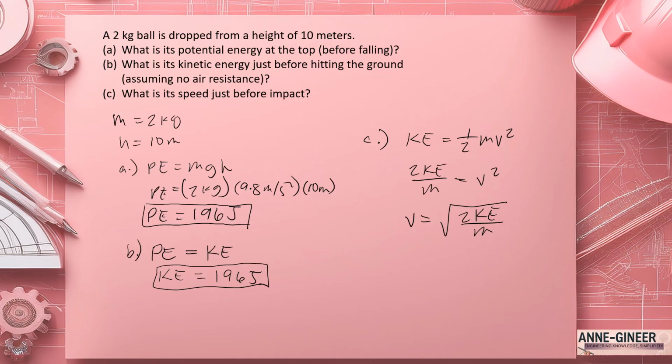So we have the square root of 2 times 196 joules over 2 kilograms. So the velocity is 14 meters per second.